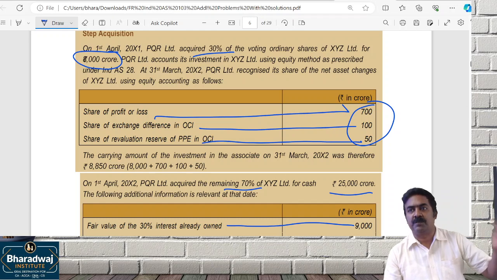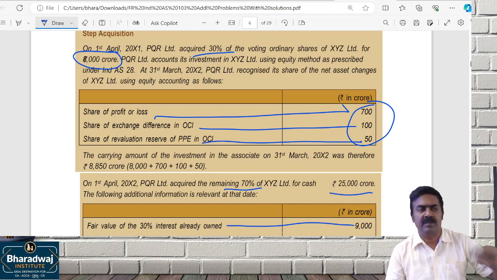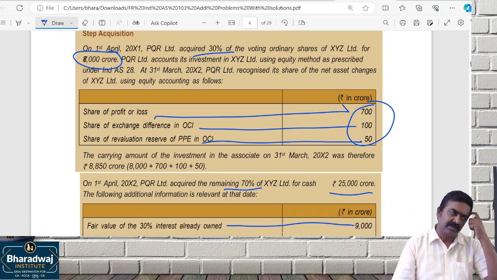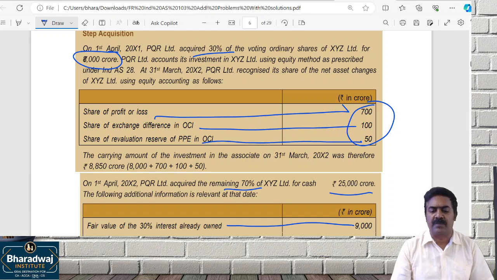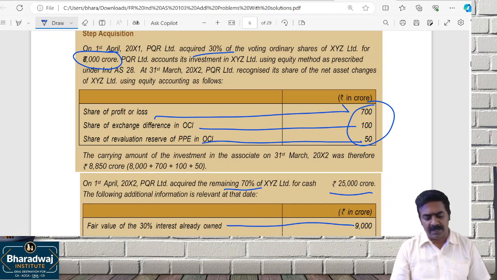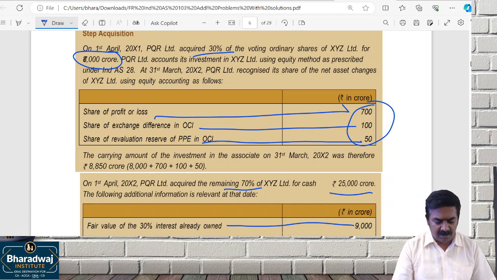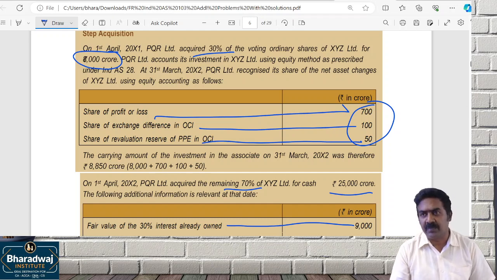Previously held ownership we have to revise to fair value. We acquired 70% for 25,000. Okay, start.